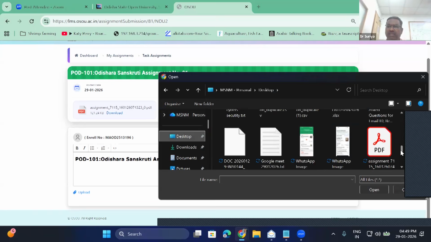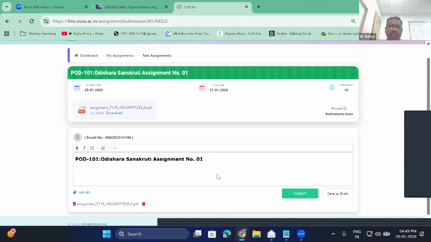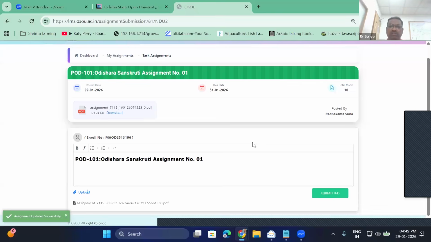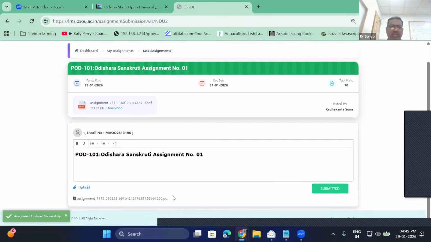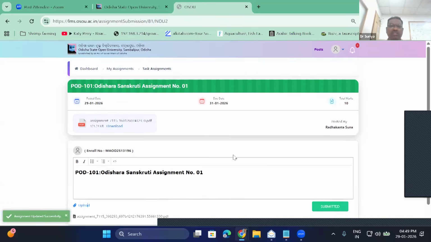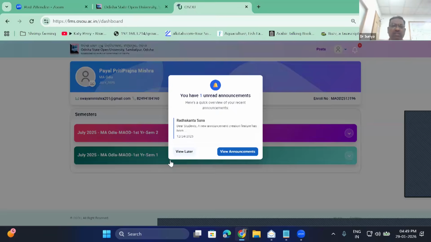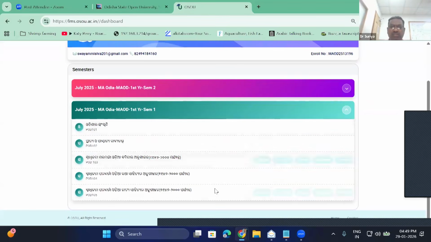So like this, you can upload the assignments without any problem. Submit, yes, finished. You see submitted, file name got changed, don't worry, finished. You have submitted the assignment. Like that, you can easily upload all the assignments which are related to this semester.